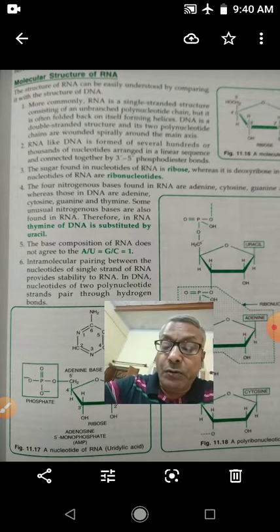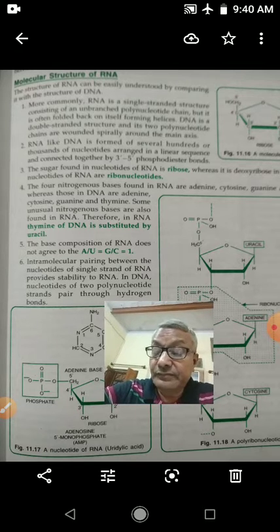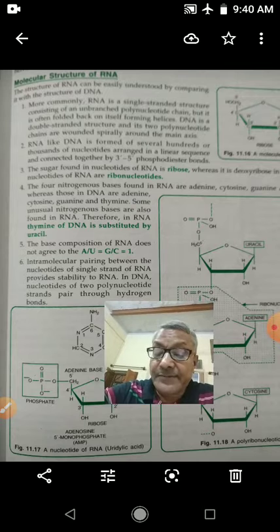It is often folded back. RNA is formed of several hundreds or thousands of nucleotides.